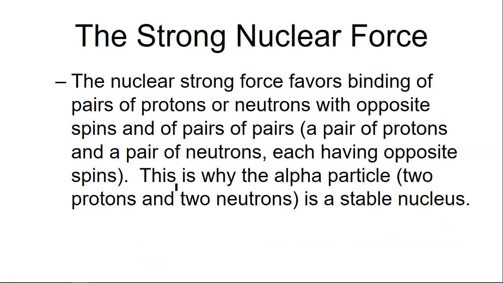That's why they produce the alpha particle, 2 protons and 2 neutrons, and that is a stable nucleus. Here the alpha particle is an example of the strong nuclear force. Due to the strong nuclear force, 2 protons and 2 neutrons can interact with each other.